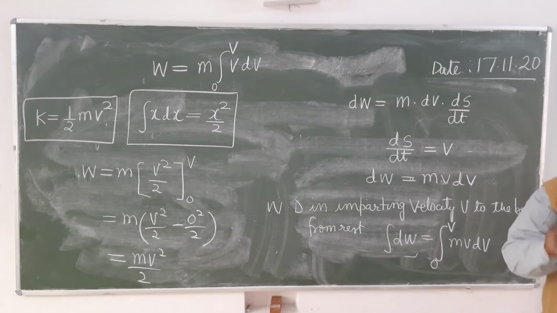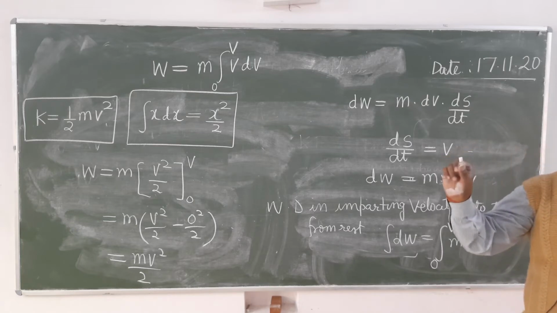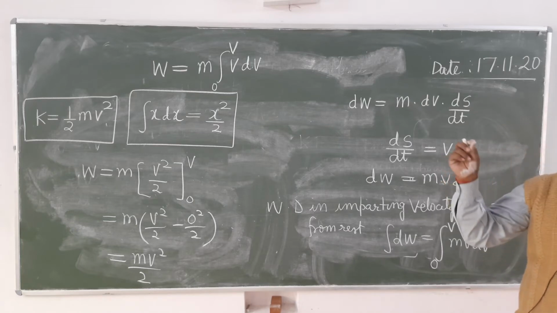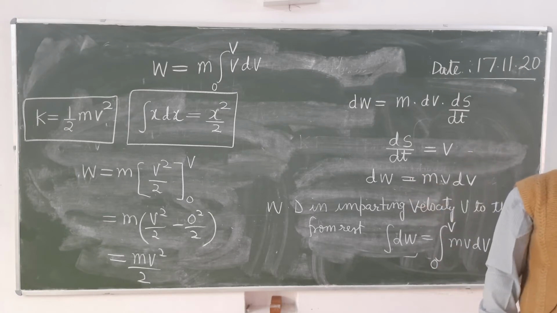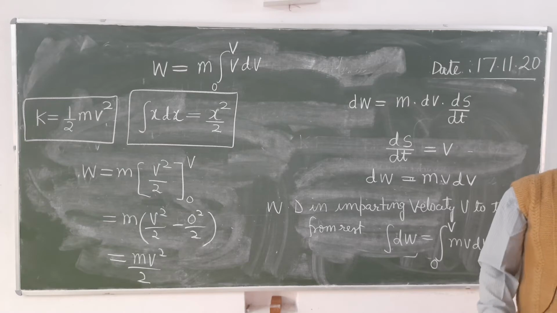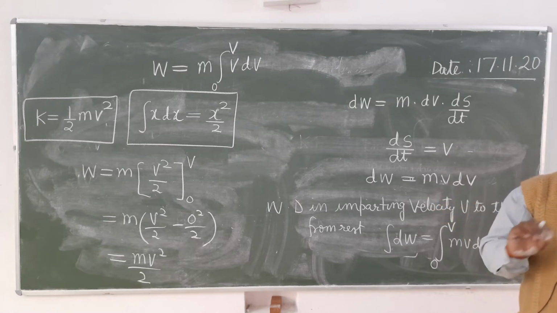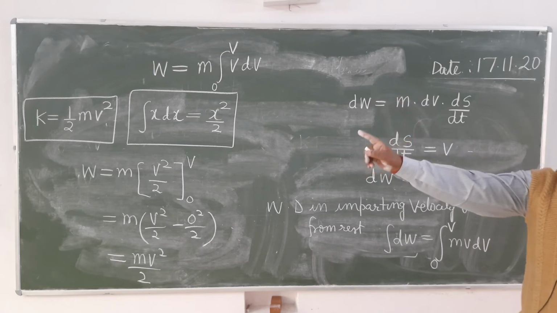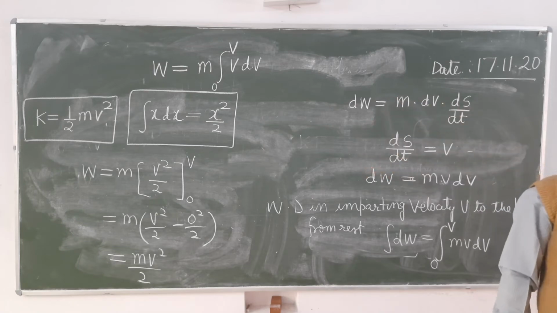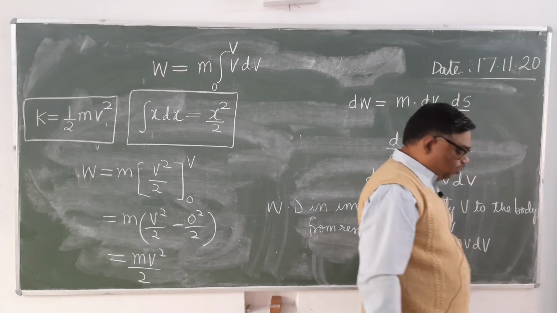In imparting this much velocity to the body, force may be constant or variable. Any type of force you can apply. It's clear? Whether we apply constant force or variable force, if the body has achieved this much velocity, its kinetic energy will be that much, 1/2 m into v square.